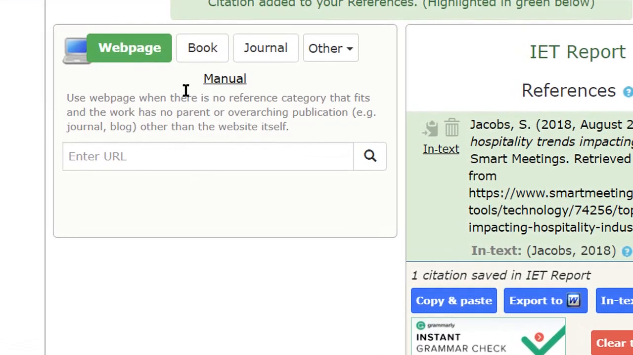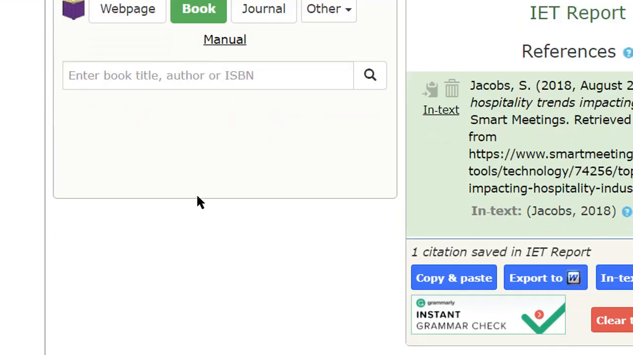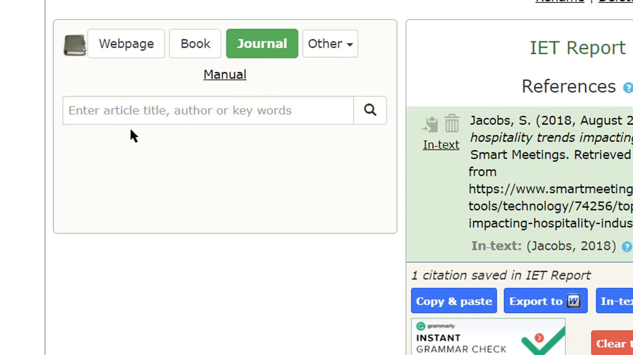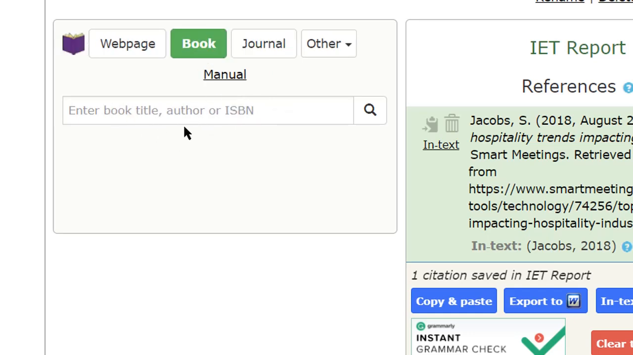Now let us see how to do a book. In case of a book and journal, the process is almost similar. If you know the title of the book or title of the journal, you can enter that and click search. If you know the author name, you can write the name of the author and click search. If you know the ISBN number of the book or the journal, in both cases, we can use that to search and find.